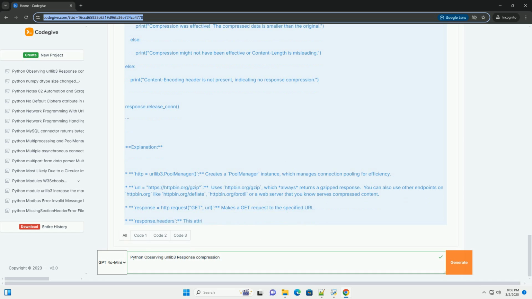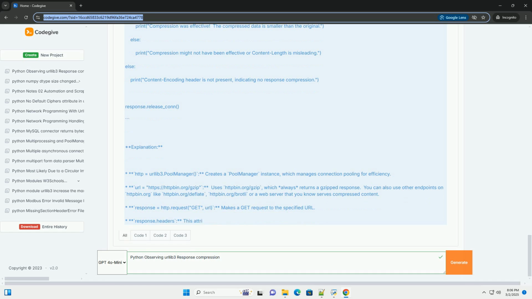brotli.decompress(response.data) uses the brotli module to decompress brotli encoded data. You'll need to install the brotli package: pip install brotli. 6. Code examples and practical scenarios.